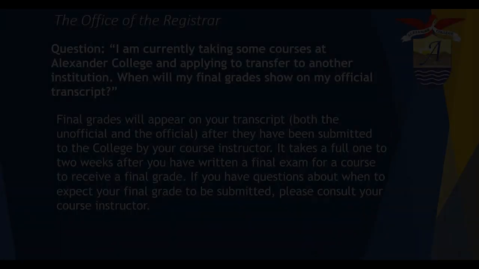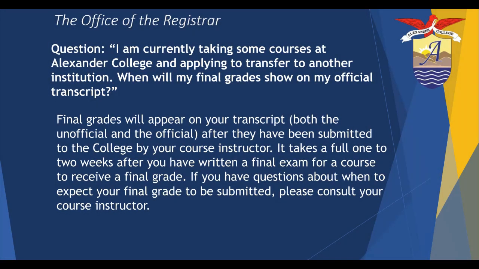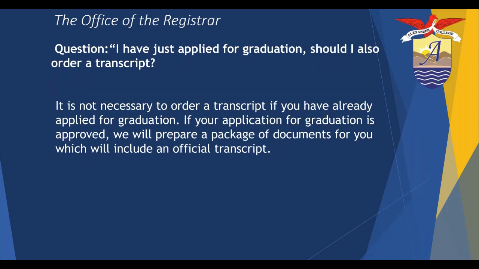It usually takes about a full 1 to 2 weeks after you have written a final exam for a course to receive a final grade. If you have questions about when to expect your final grades to be submitted, please consult your course instructor. We suggest that you check your unofficial transcript to make sure your grades are available prior to placing your order for an official transcript.